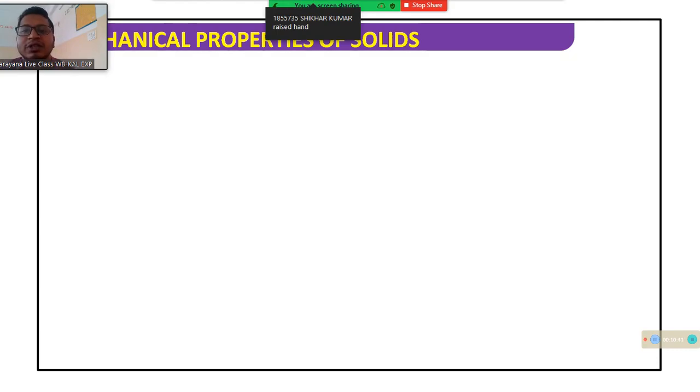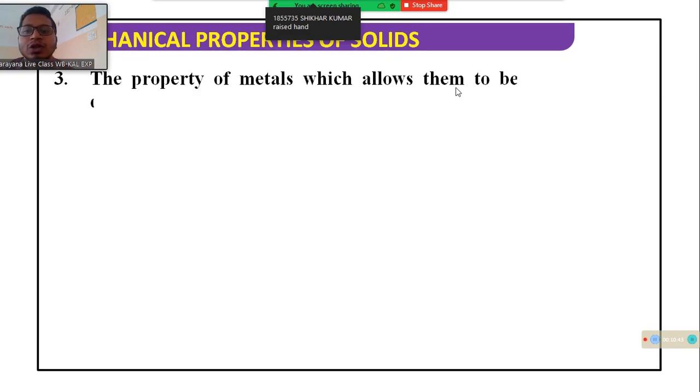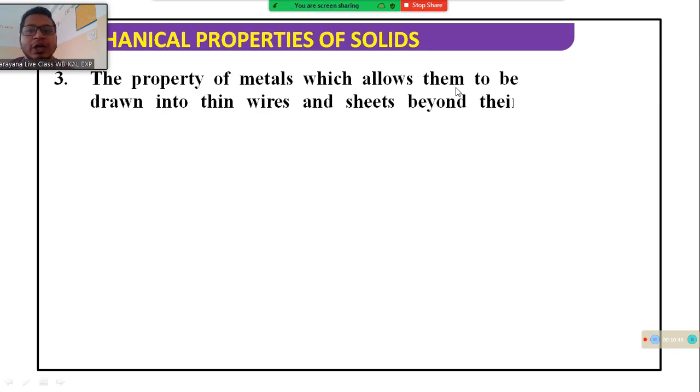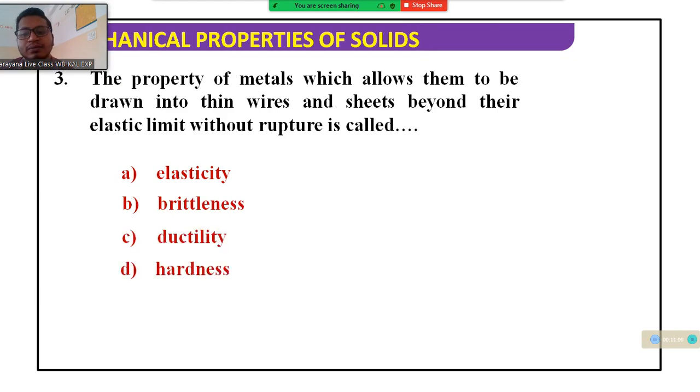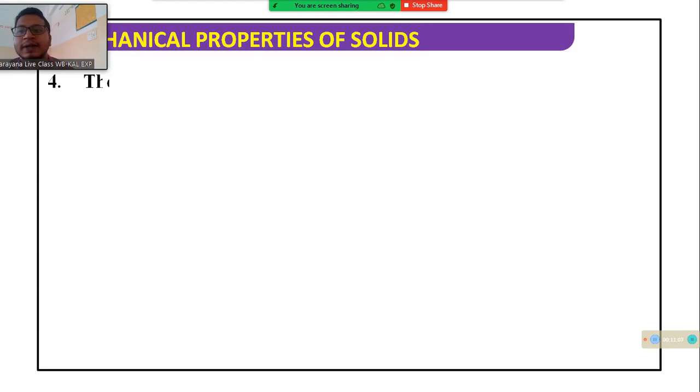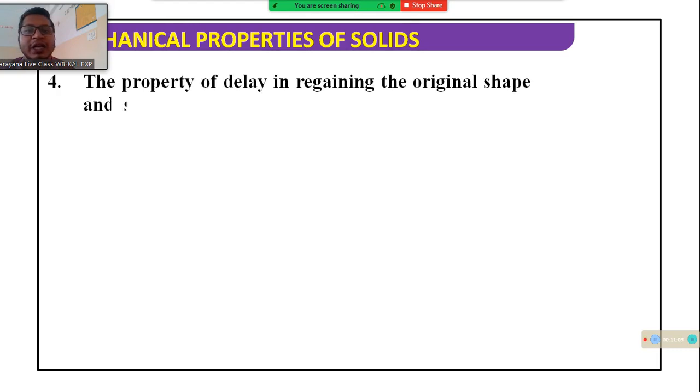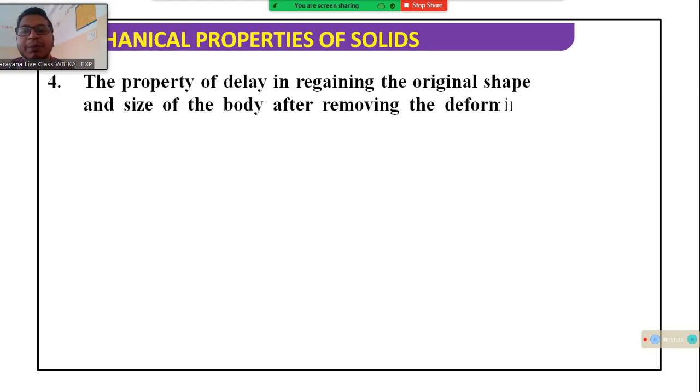Next, the property of a material which allows it to be drawn into thin wire and sheet beyond the elastic limit without rupture is called what? Ductility.